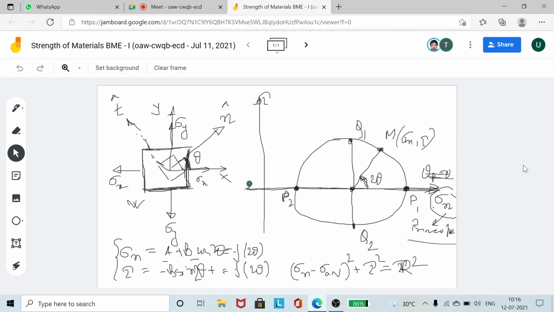So by definition, the principal planes will be having shear stress equal to 0. So sigma n axis carries the principal plane. So this line itself represents the principal plane line. Sigma n is equal sigma n axis.